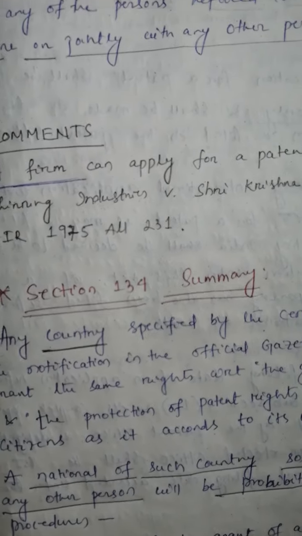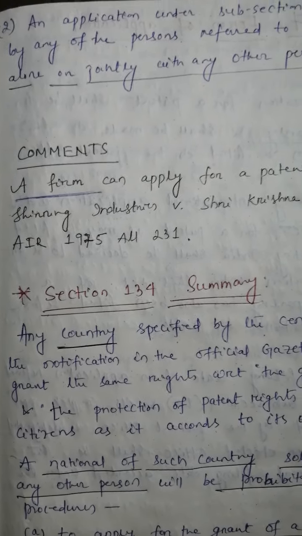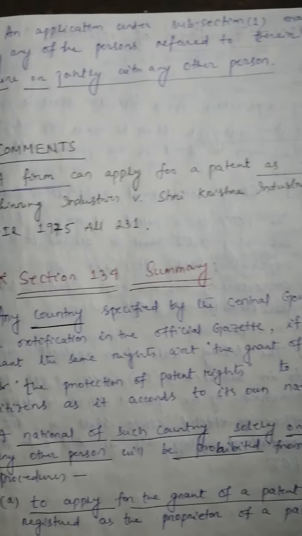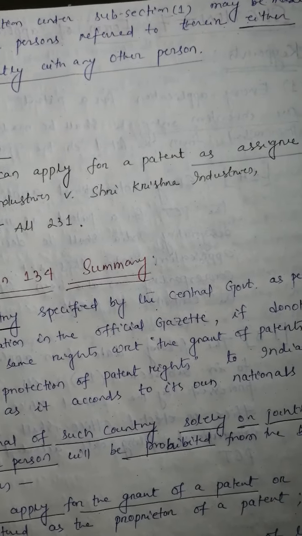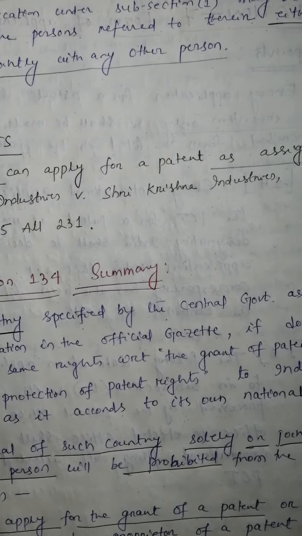So similarly, subsection 1 is completed. I will go for subsection 2. Subsection 2 says an application under subsection 1 may be made by any of the persons referred to therein, either alone or jointly with any other person.